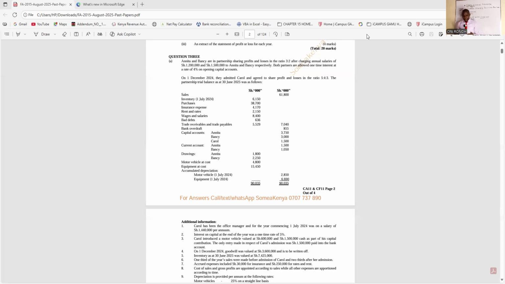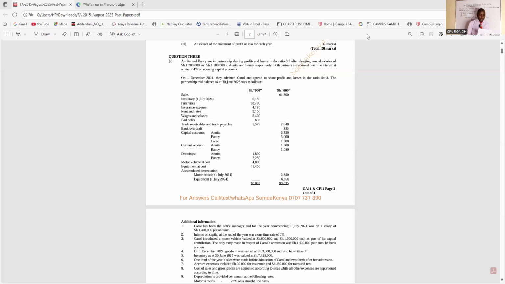Inventory as of 30th June 2025 was valued at 7.425 million. One third of the year's sales were made before the admission of Carol and two thirds after admission. So we are going to apportion the sales as per those proportions. Accrued expenses include 30,000 for insurance and 250 for rates and rent.